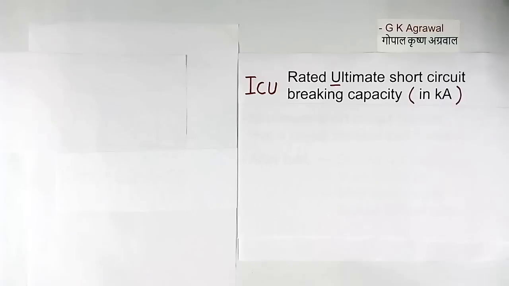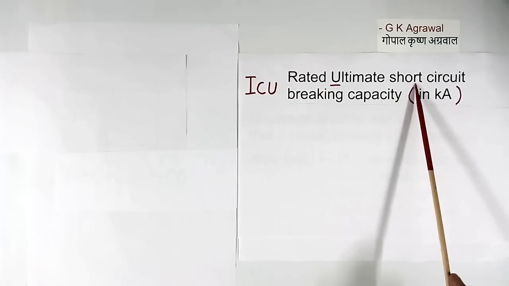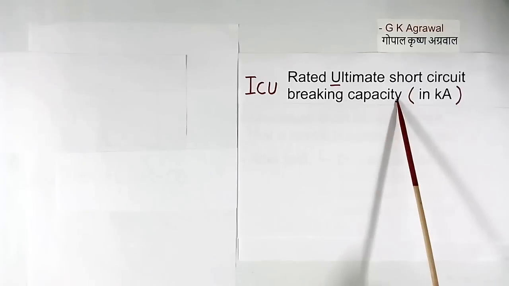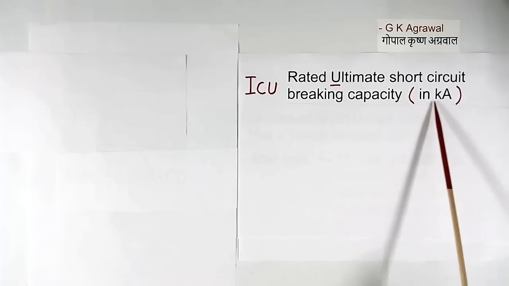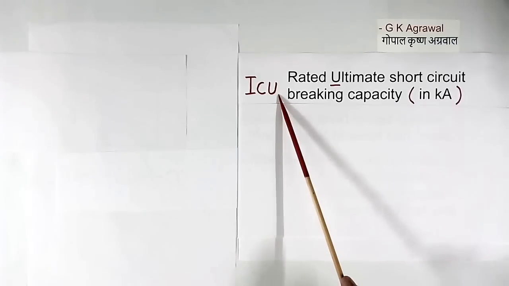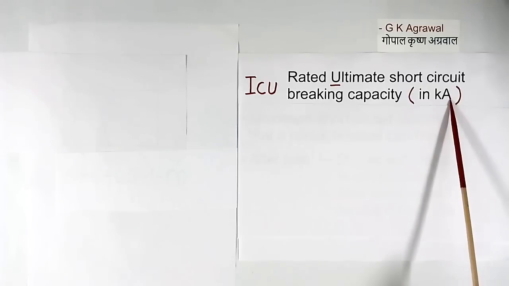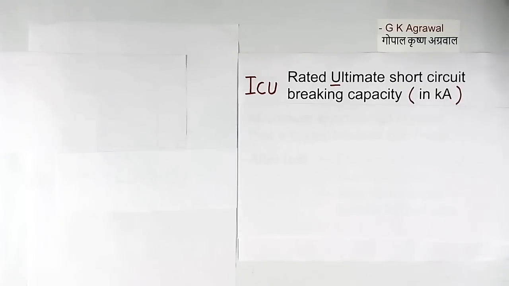First we will discuss about ICU, rated ultimate short circuit breaking capacity in kiloampere. This means rating of ICU current is always written in kiloampere, not in ampere. This is standard practice.